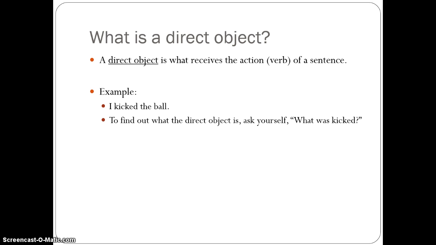A direct object is what receives the action of a sentence. So in the example in English, I kick the ball, you have to ask yourself, what was kicked? Your answer is the ball. So you know that the ball is the direct object because it received the kicking.